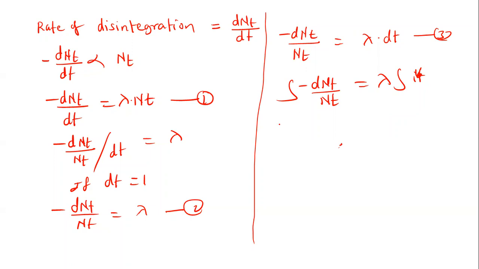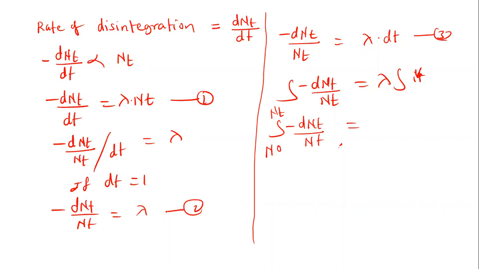So I would like to write here minus dNt upon Nt within the limits from N0 to Nt, because the initial number of nuclei is N0 and the number of atoms present at the time t is Nt, because we start the process from N0.